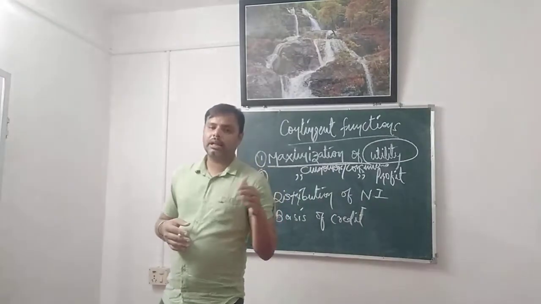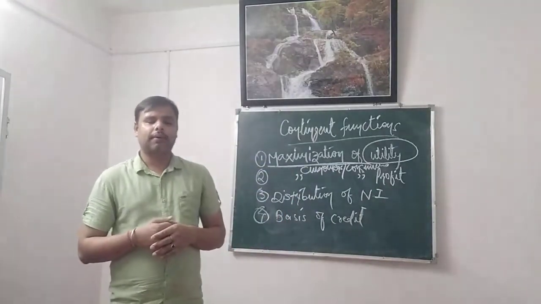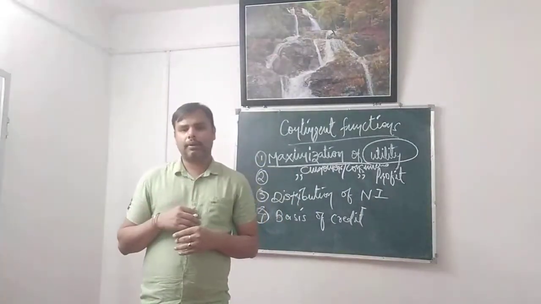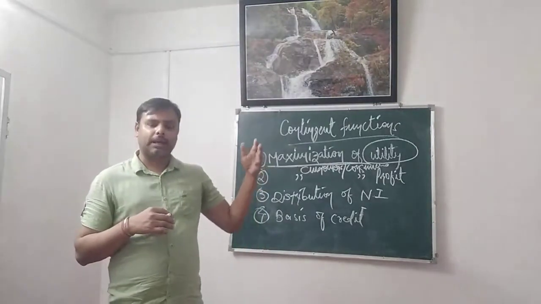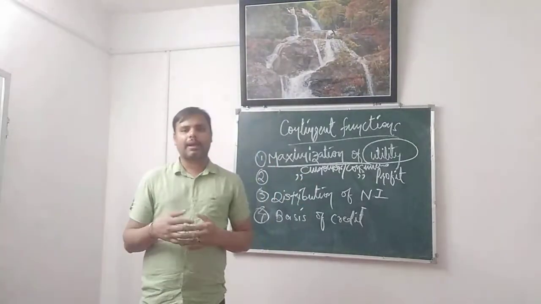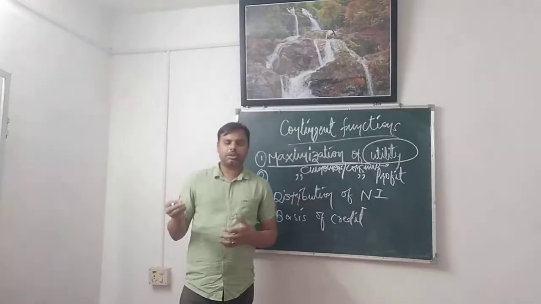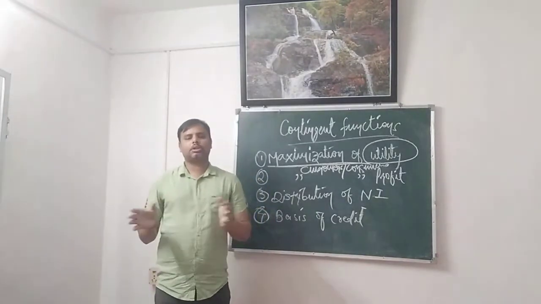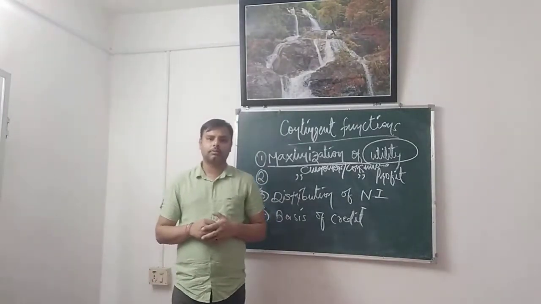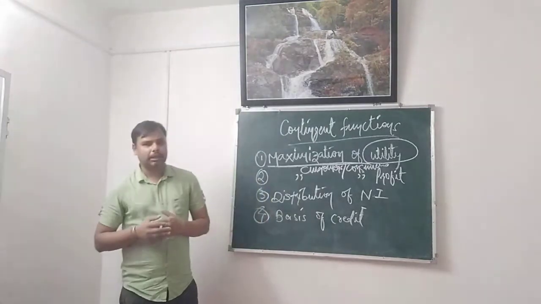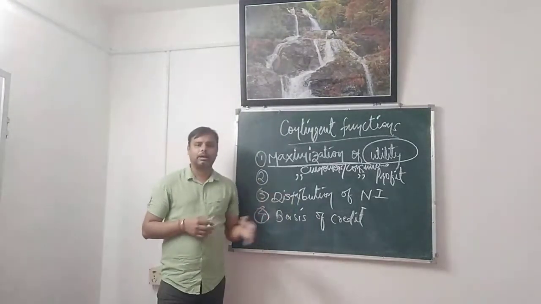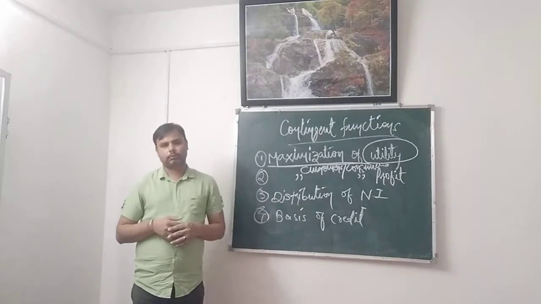Now, how can the national income be distributed? It's with the concept of money only. Prior to money, when the barter system was active, the calculation of total income, of total earnings, was impossible. But with the advent of money, the distribution of national income became possible.